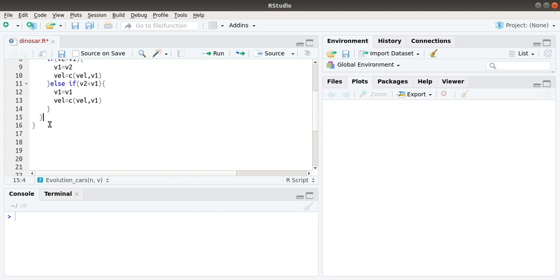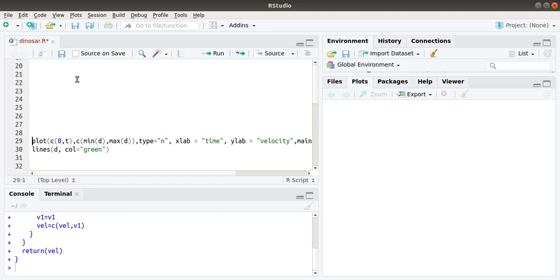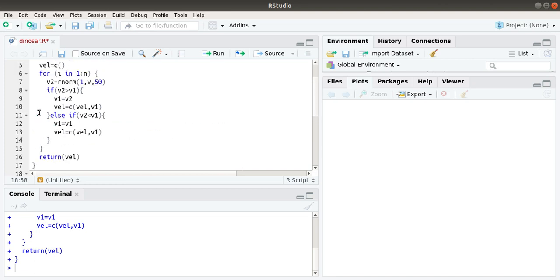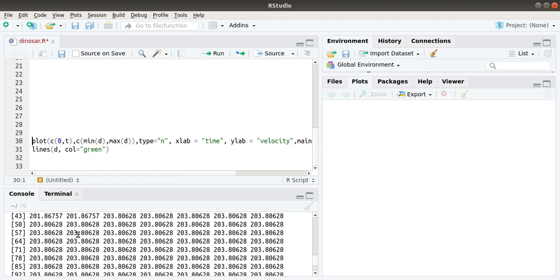Now let's print it. Return the velocity vector. Let me check the values. So evolution of cars, say the number of steps I need is 100, and the velocity of the first car was 70 km per hour. Then this is how it moves.